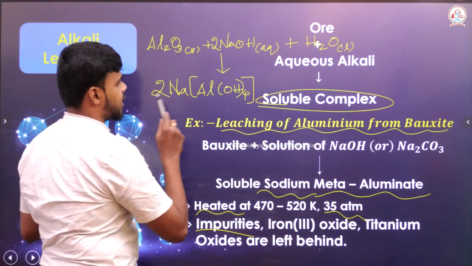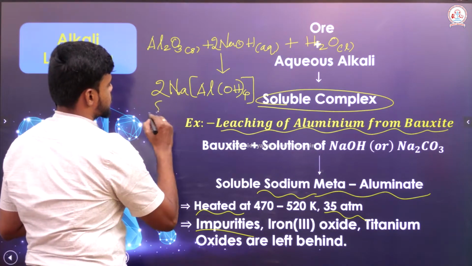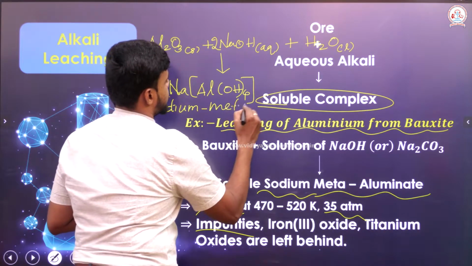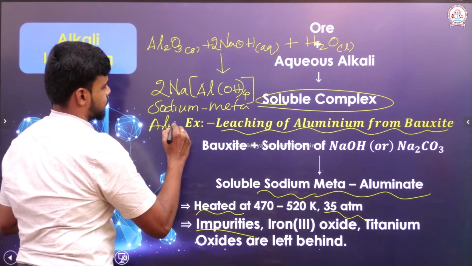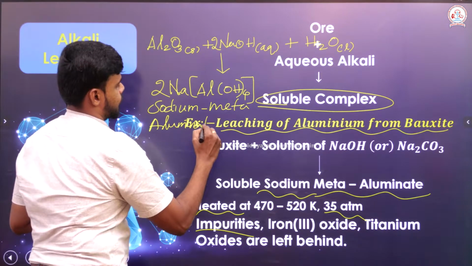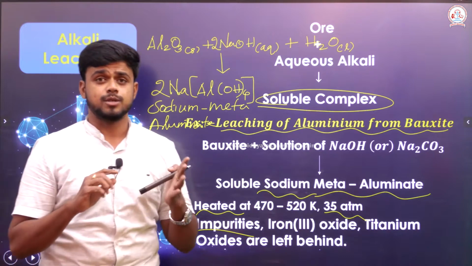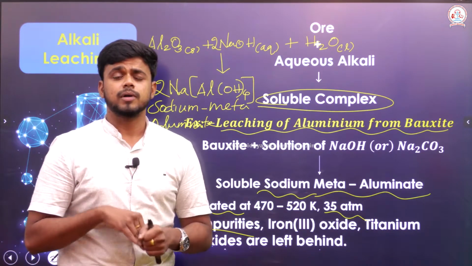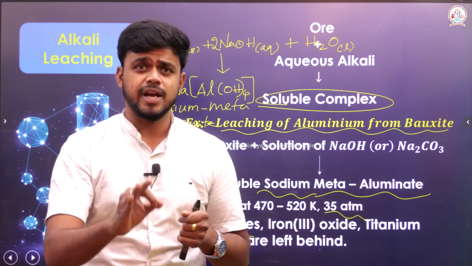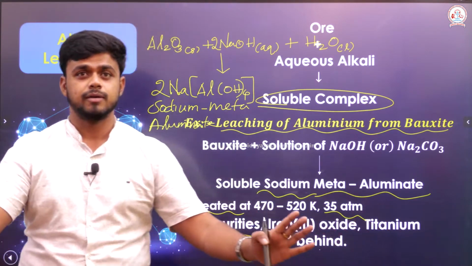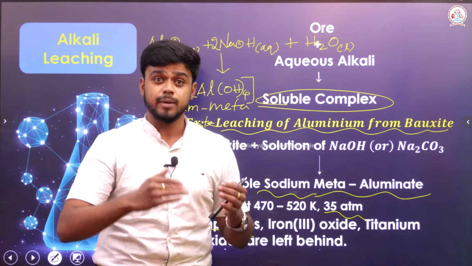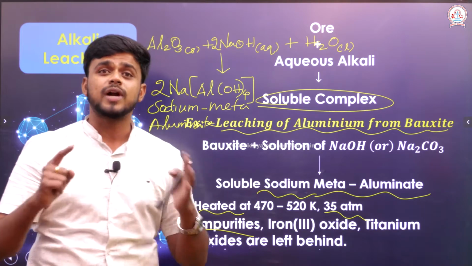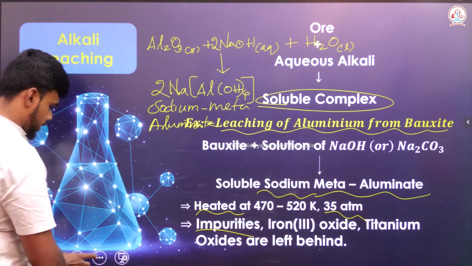The product that we have got is called sodium meta-aluminate. Sir, the complex has been formed. Have we separated it or not? No, we didn't separate it, because the aluminum that we must extract separately is still in the complex. In order to remove it from the complex, what must I do? We are going to look into it right now.